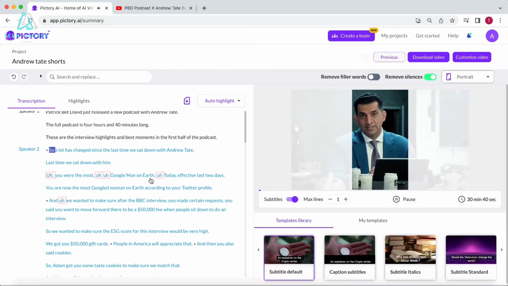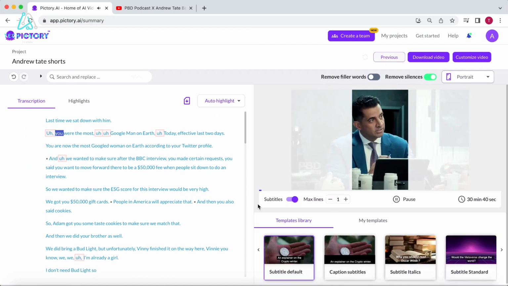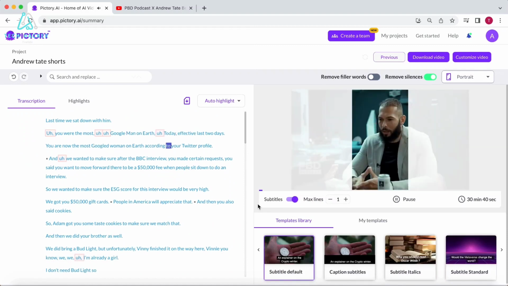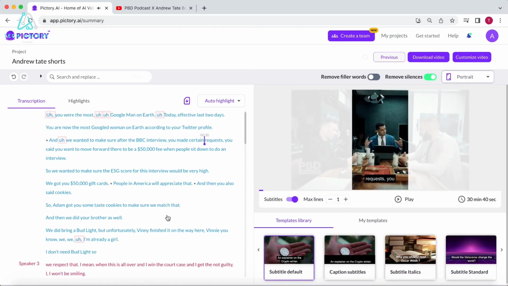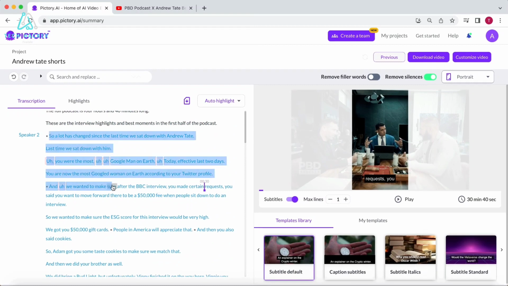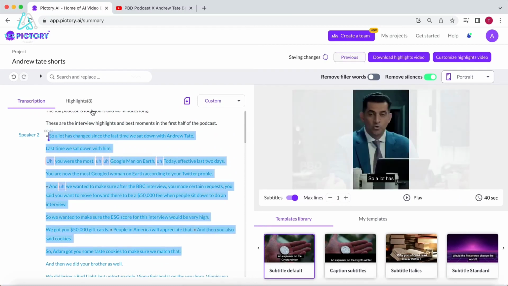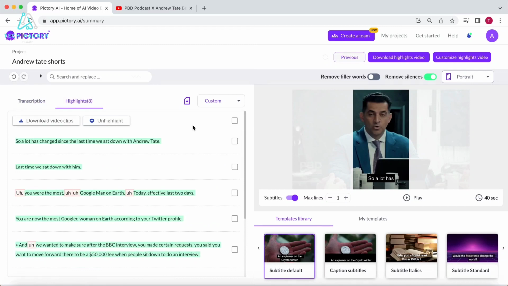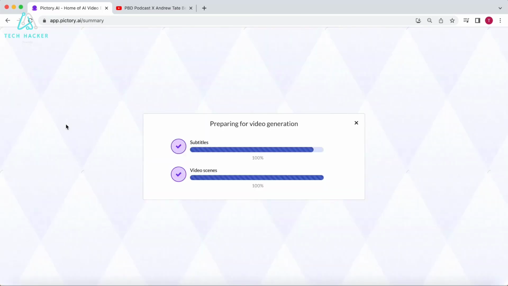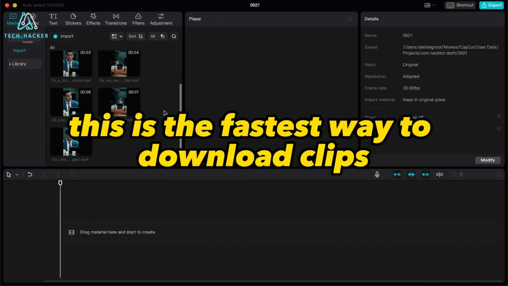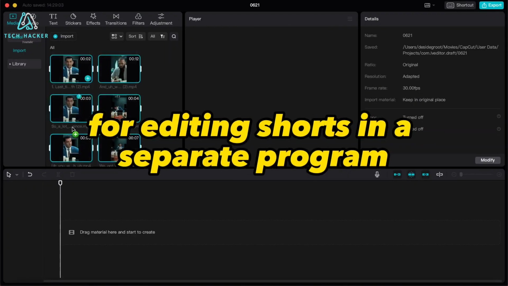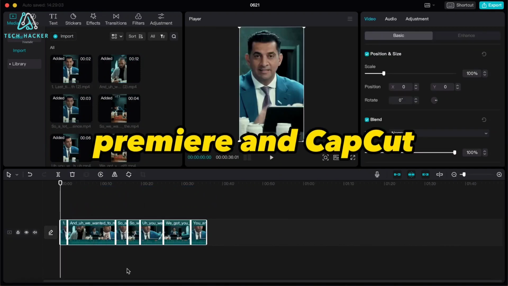You will have to listen to the video to determine the part you want to make into a YouTube short. When you have found a part you like, select the corresponding text and click on Add to Highlights. As you can see, Pictory has added it to the highlights section of the video. What you could do at this point is to select all the highlights and download them as separate clips. This is the fastest way to download clips for editing shorts in a separate program, like for instance Premiere and Capcut.